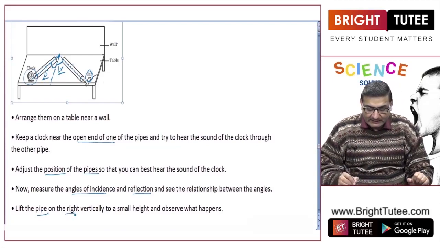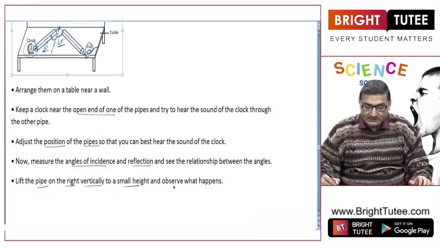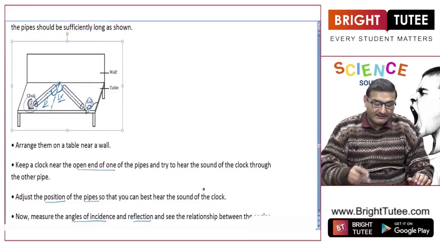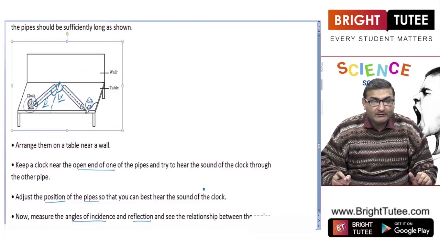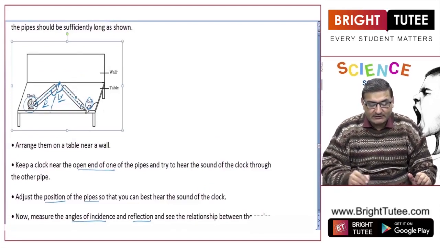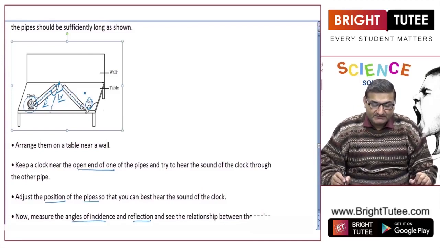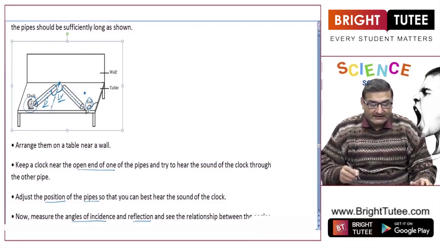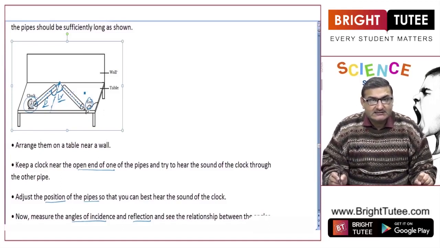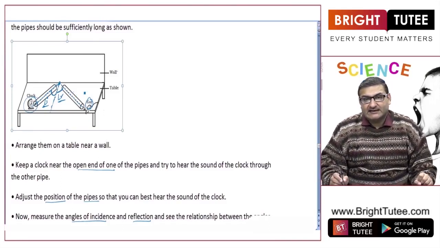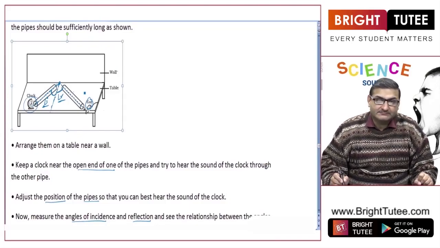Now, lift the pipe on the right vertically to a small height and observe what will happen. If you lift it, you will not be able to hear it, because they should lie on the same plane, right. Fine. So this is how we can relate the sound waves, they are satisfying the laws of reflection.